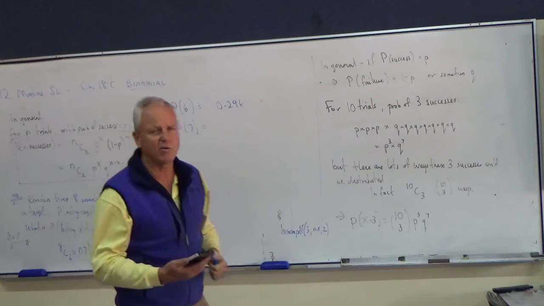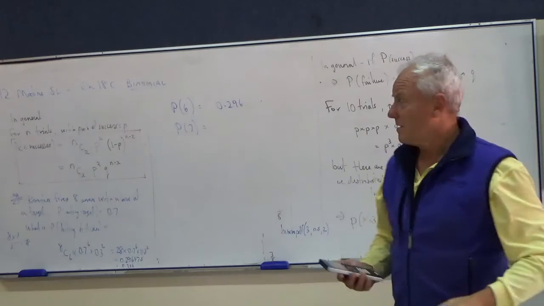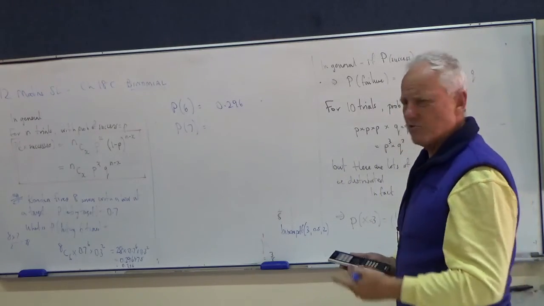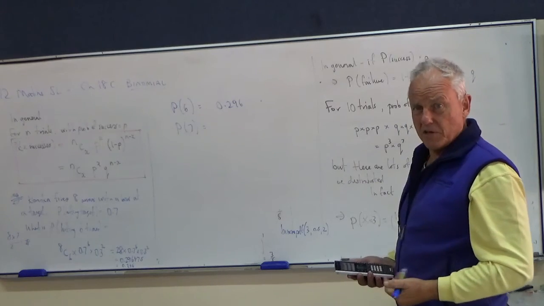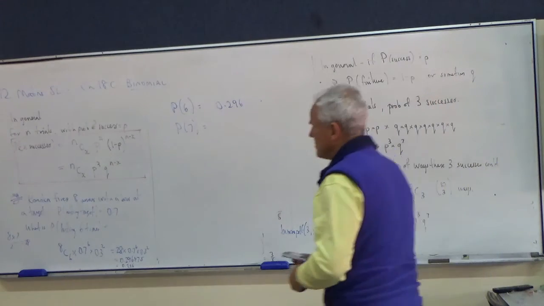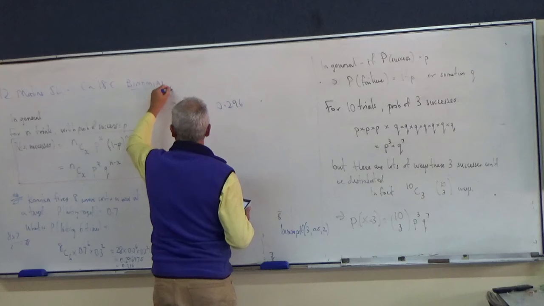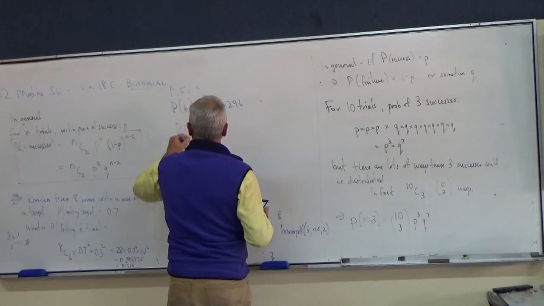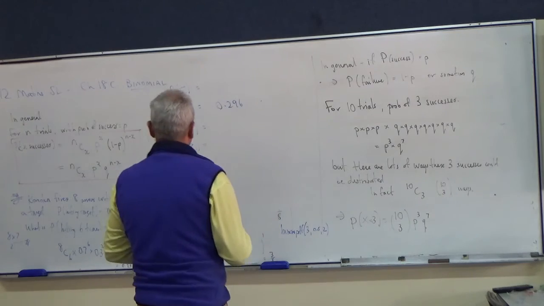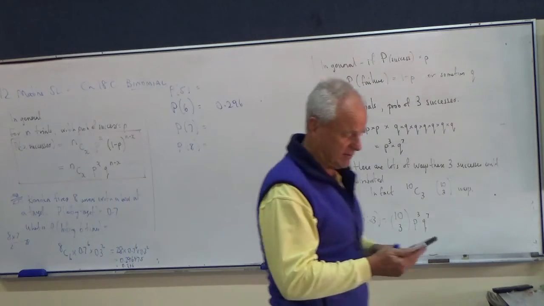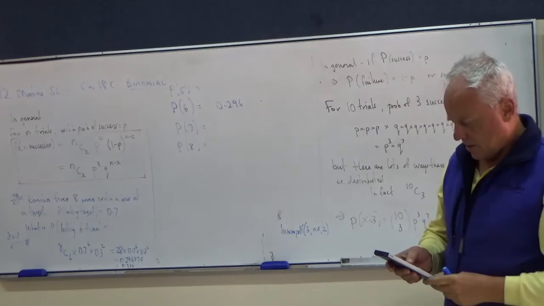What's the probability that Konica gets 7 successes? It's presumably less. The probability of 6 is reasonably high. Let's actually find the probability of 5 as well, probability of 7, probability of 8. See if you can do that. Let's have a go at that together.